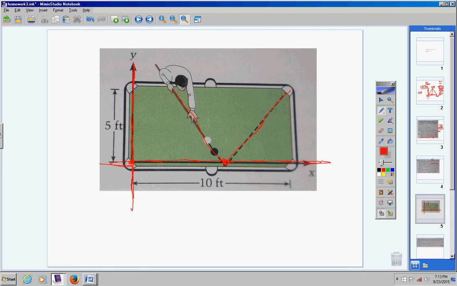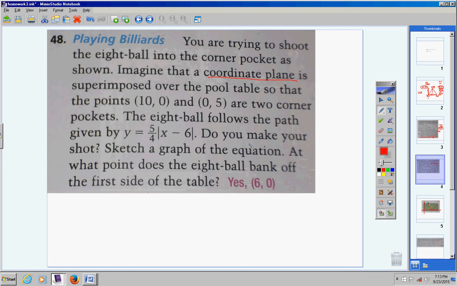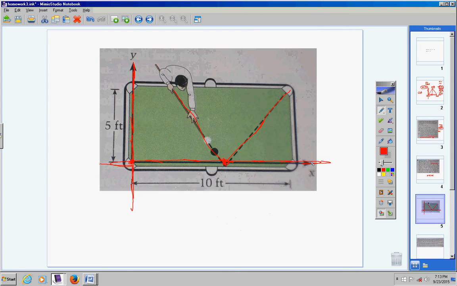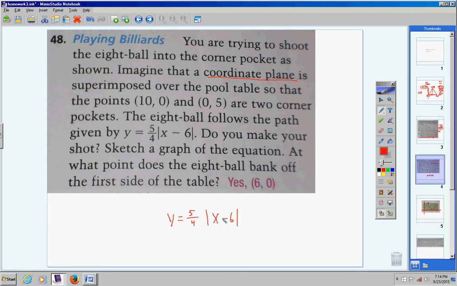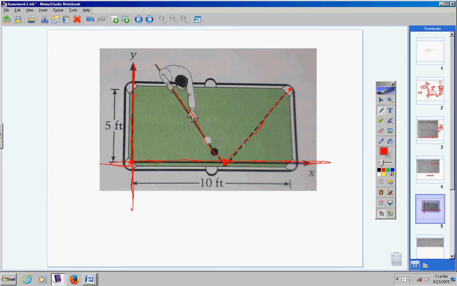Alright, now here's what it asks. Will you make your shot? Okay, well, let's find out. Here is my absolute value function. Now, this is really not a difficult problem. Watch this. If I'm going to make my shot right here, then this ordered pair right here had better satisfy this function. In other words, this ordered pair right here had better fall on the graph. Now, using the naked eye, just looking at it, looks like it does, but we're going to make sure.